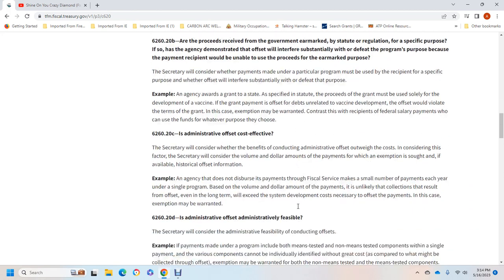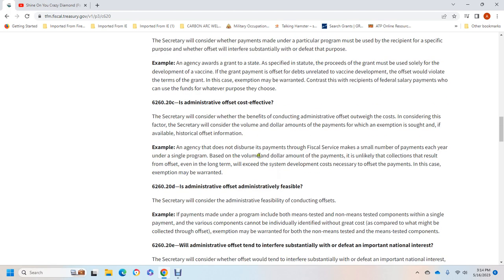And we're going to skip that. Example 6260 20C, administrative offset with cost effects. The Secretary will consider whether the benefits of conducting the administrative offset will outweigh the cost, and consider the value of the dollar amounts of the payments for which the exemption is sought, if available, the historic information. We're going to skip the example.